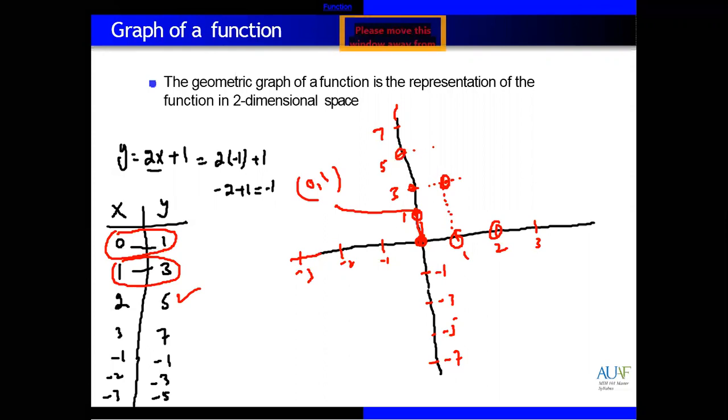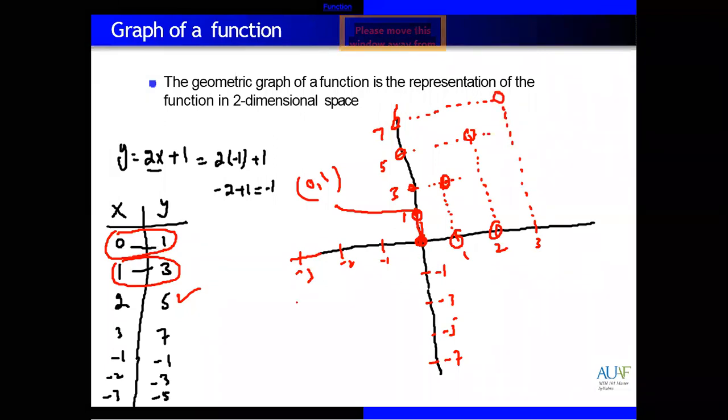So joining these, this point is 2 and 5. Same, 3 with 7, 3 and 7. So joining these two lines, one from 7, second one is from 3.